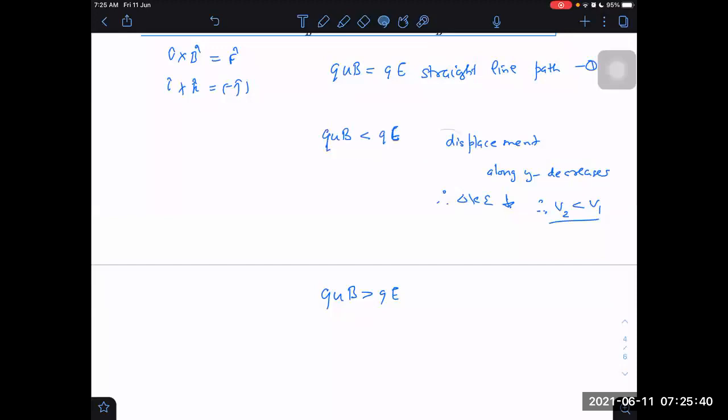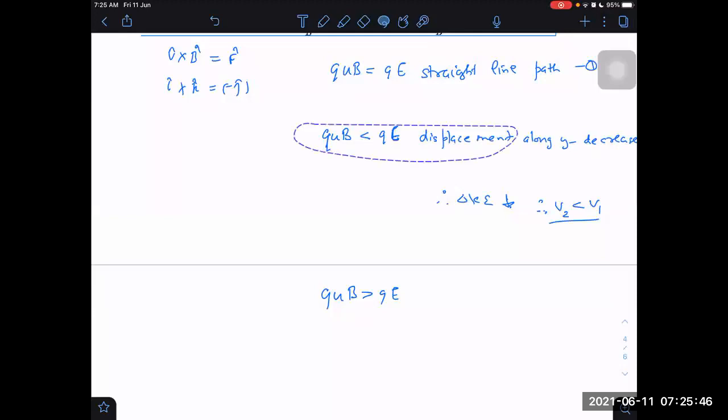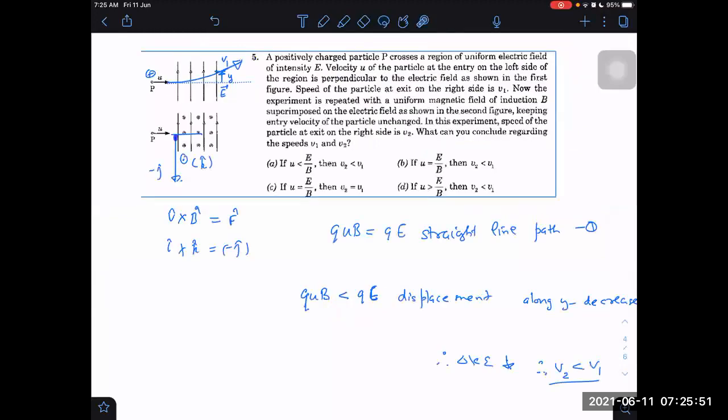We can't conclude anything in this case, because if the magnetic field is too strong, displacement may become more than along the y-axis. It may go in the downward direction, cover a larger distance. A larger distance means it may have larger speed.